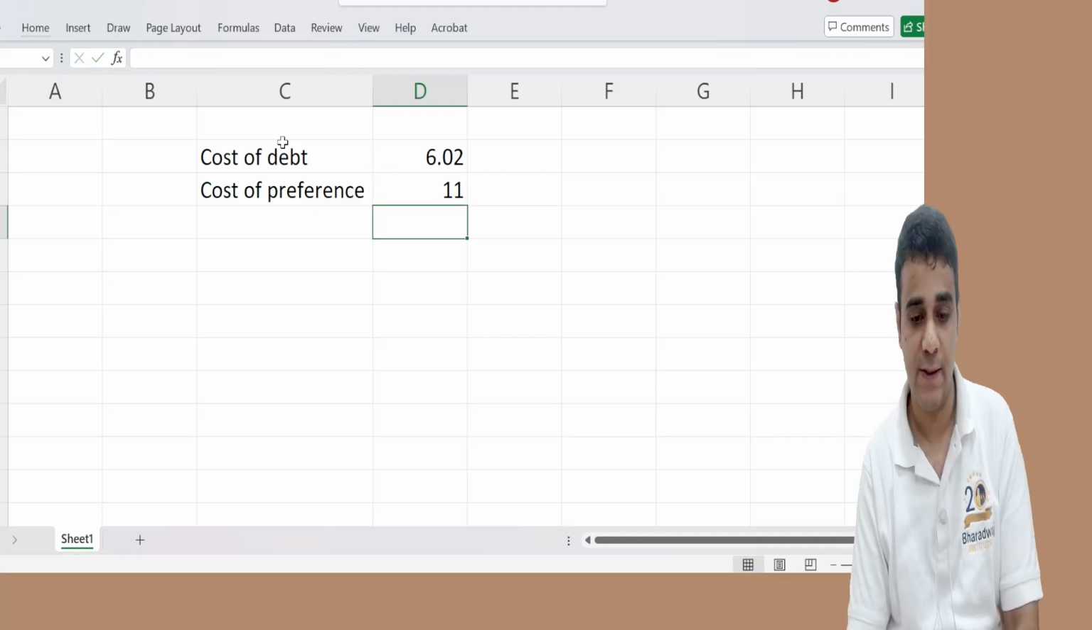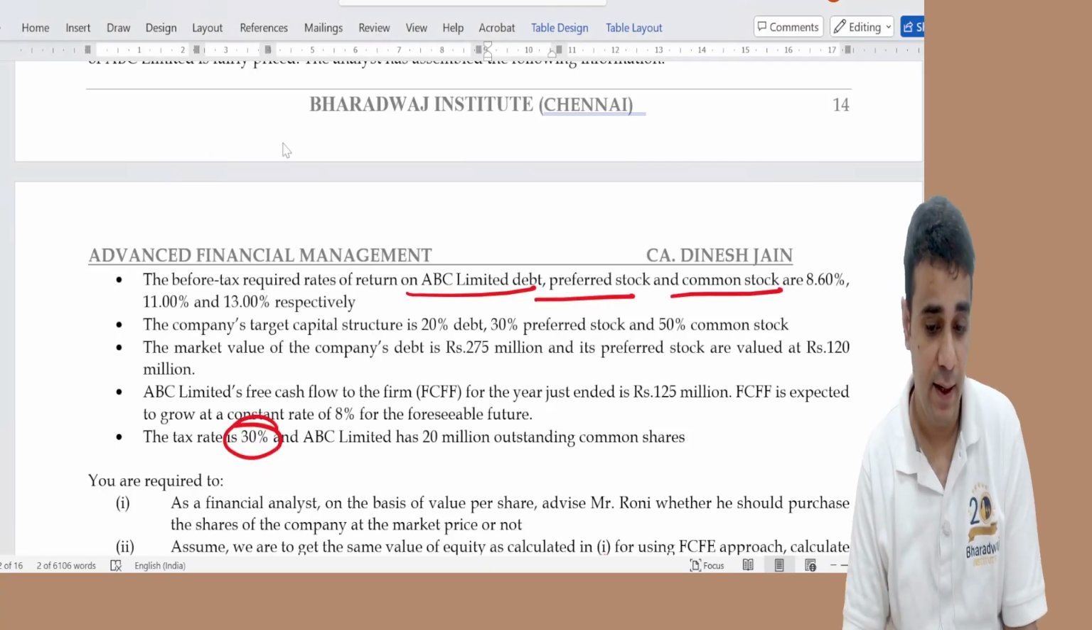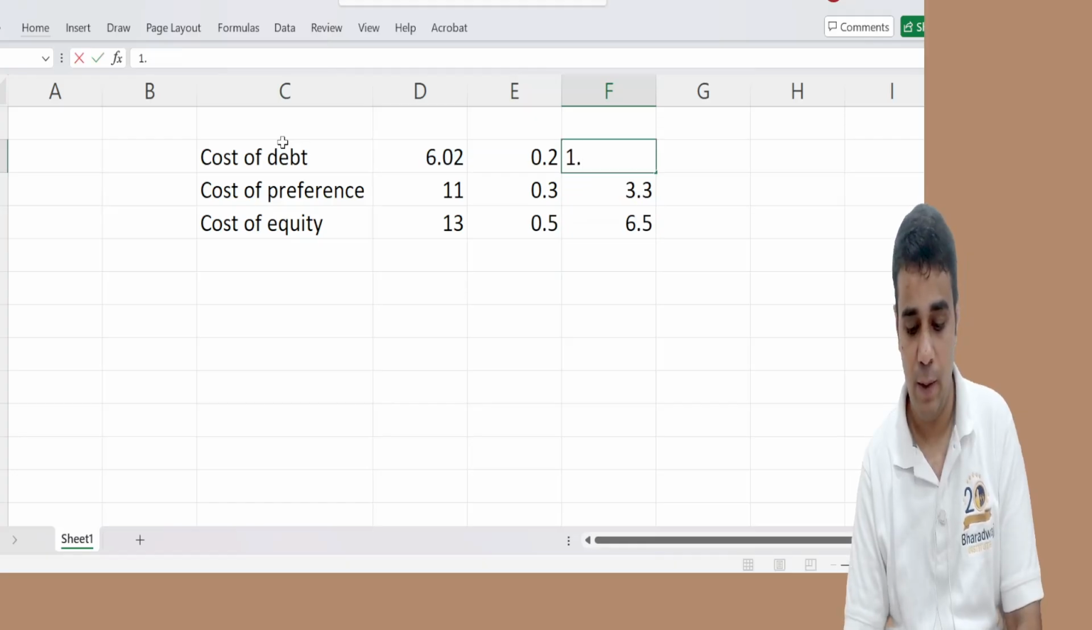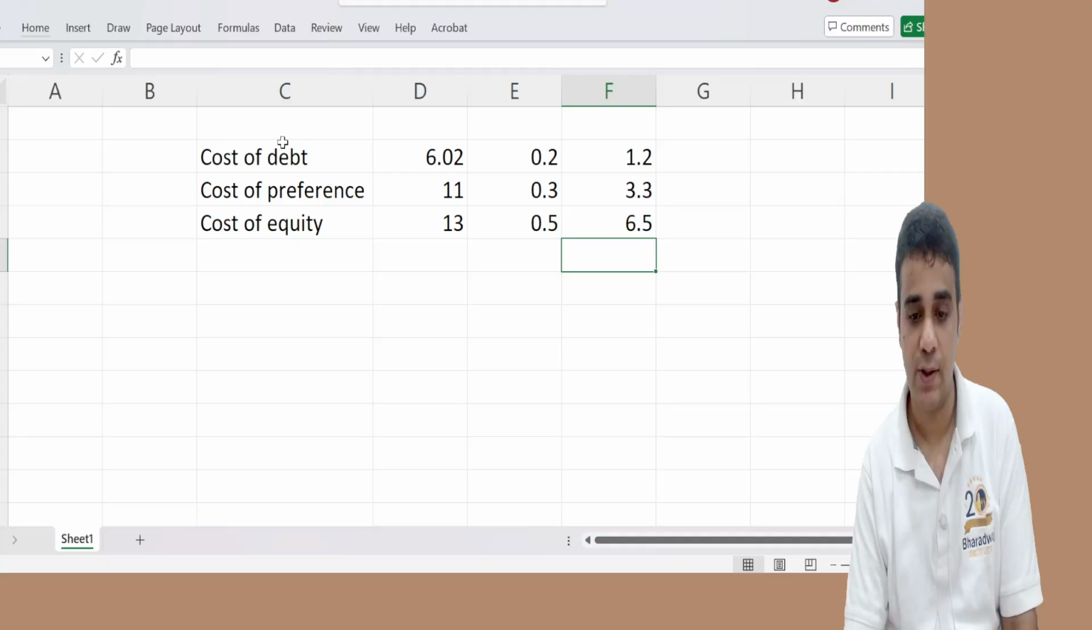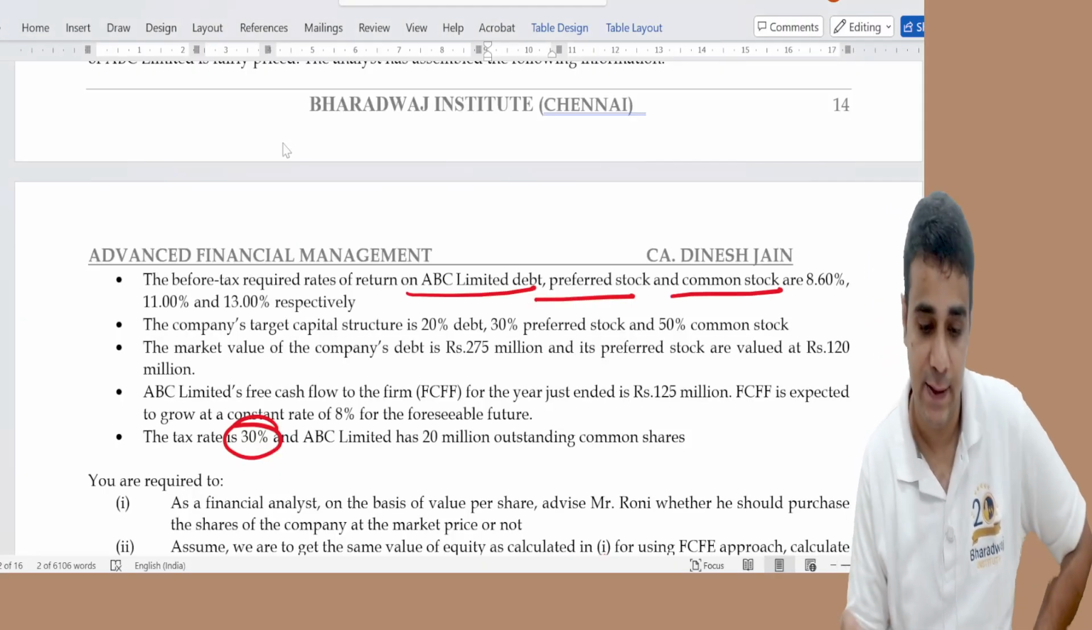Preference is 11%. Cost of equity is 13%. Weights given are 0.2, 0.3, 0.5. I do the multiplication of this. Two decimals, 1.20 we can write; they wanted us to work to two decimals. This is the WACC. 11% is the WACC.